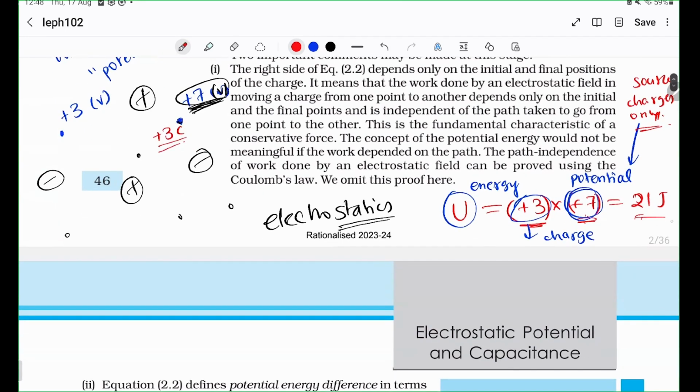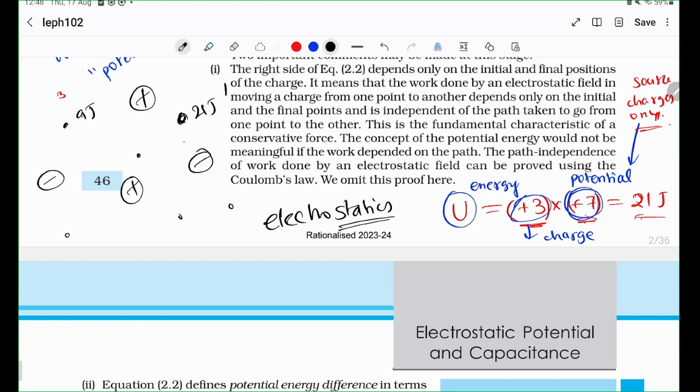So if the plus 3 coulomb were here, it would have 21 joules of energy. If the plus 3 coulomb were here, then it would have an energy of 9 joules, 3 into 3. So now you can automatically see that at this point it has 21 joules, and at this point it has 9 joules.